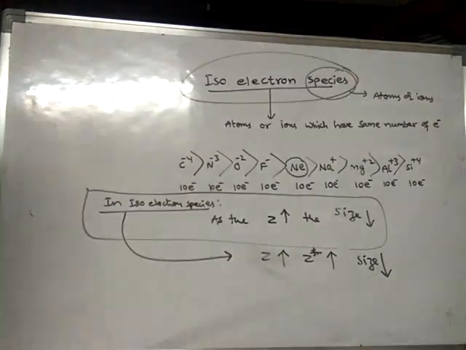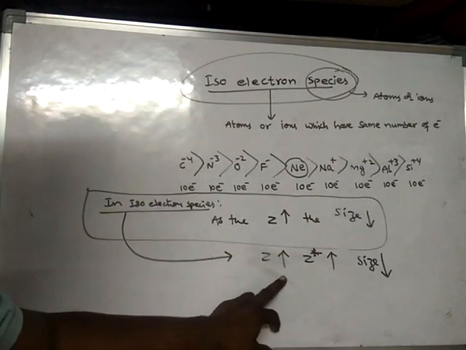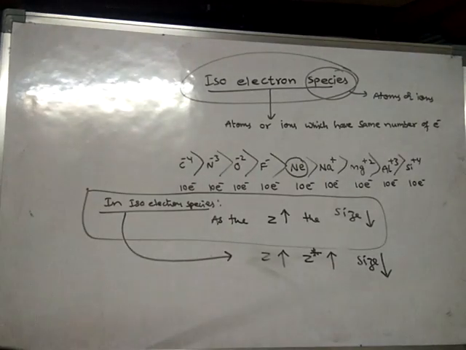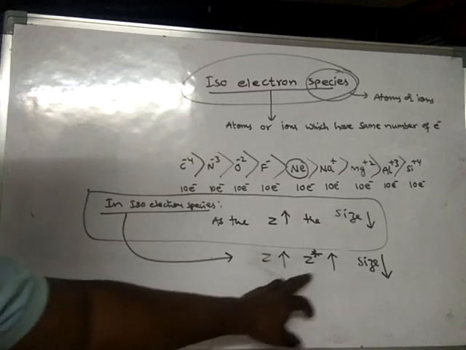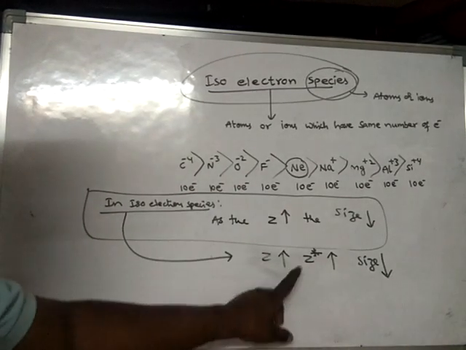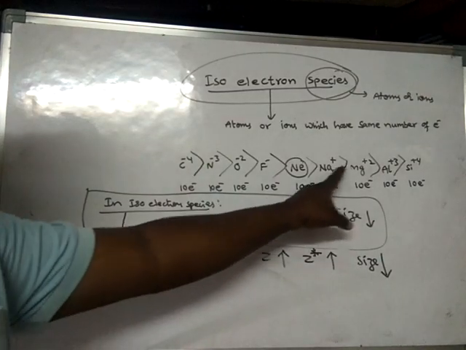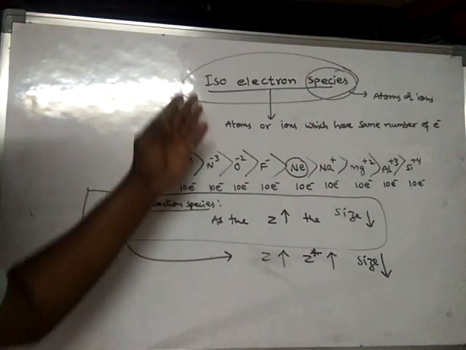So in isoelectronic species, as atomic number increases, the effective nuclear charge will increase, therefore atomic size decreases.